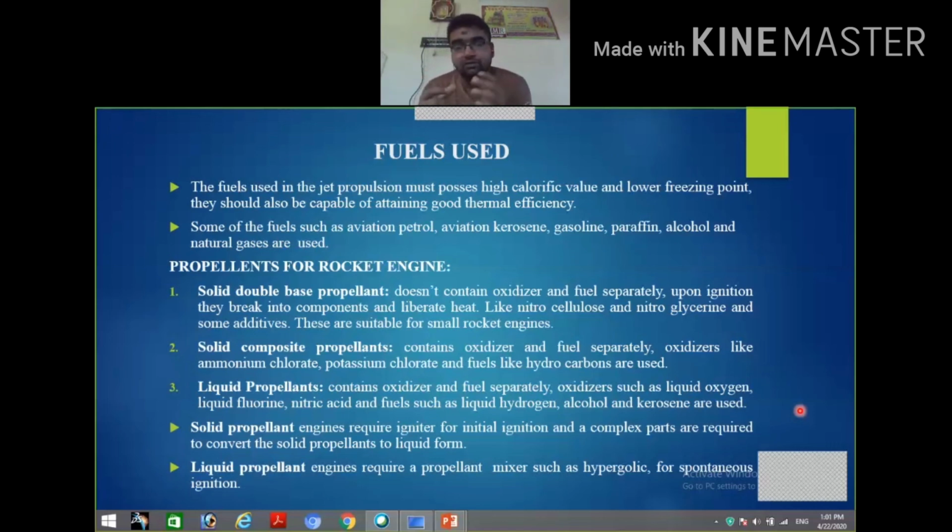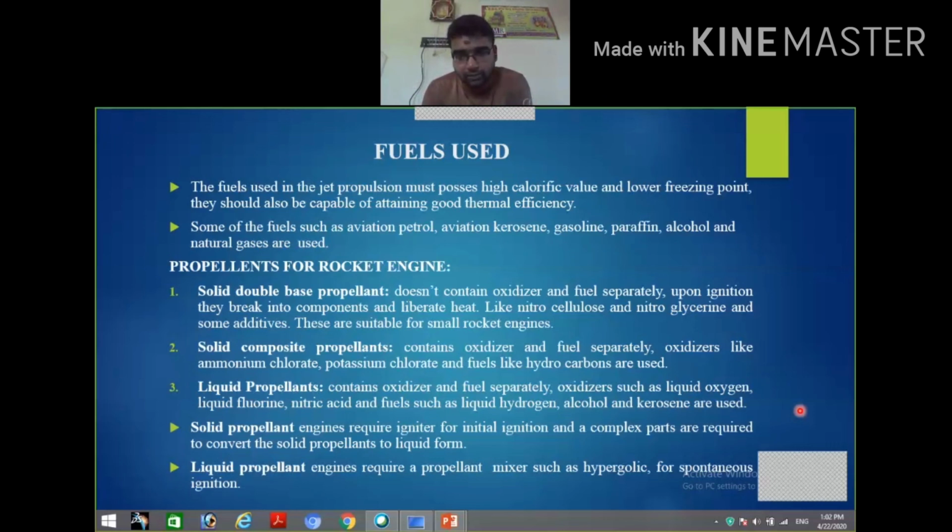When it comes to the fuels used here, they are alcohol, liquid hydrogen, and kerosene. These are some of the fuels used in rockets as liquid propellants. Another important thing, the difference between solid propellant and liquid propellant, is that for solid propellant there is an additional component called the igniter. This igniter is used for initial ignition.